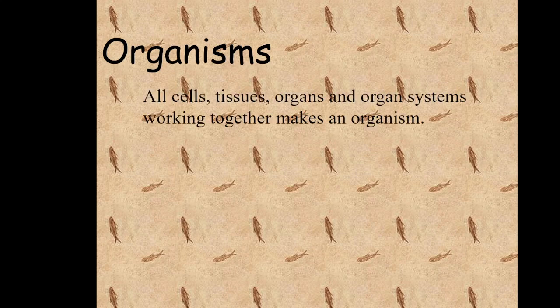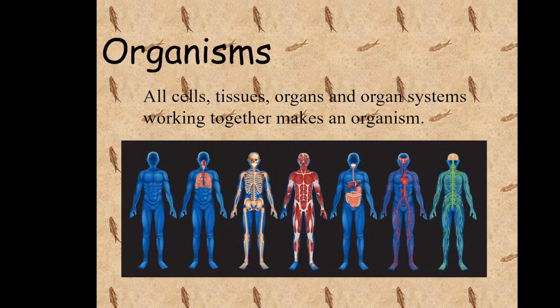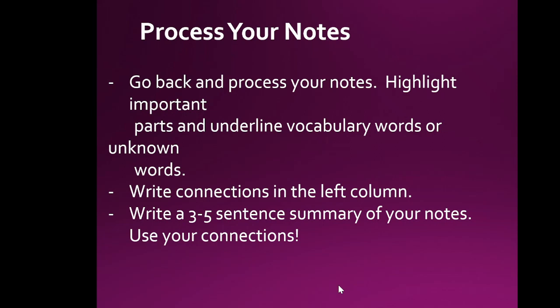So these are all the cells, tissues, organs, and organ systems working together to make a large organism. So an example, of course, would be us. Another example would be a plant, a tree, a frog. Those are all organisms. Okay, so that is our levels of organization notes.